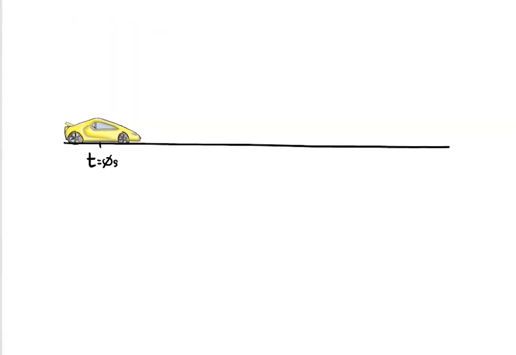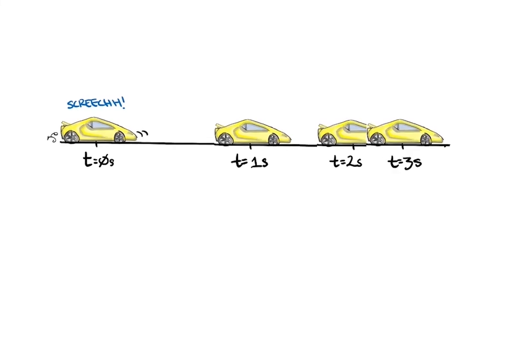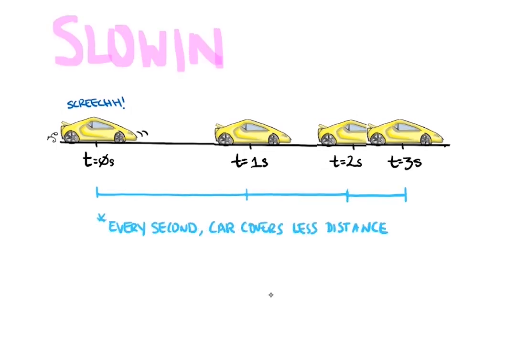Now, let's imagine a car is slowing down. Can you guess what that would look like? Absolutely. If the car is slowing down, that means every second it's covering less and less distance. So, we should expect the spacing between car positions to decrease.